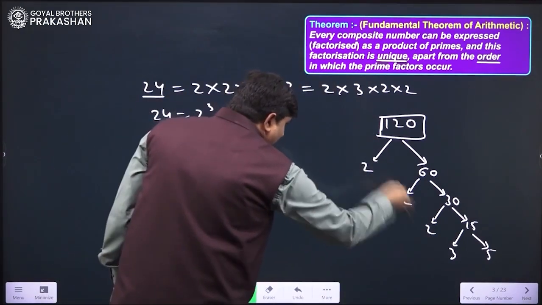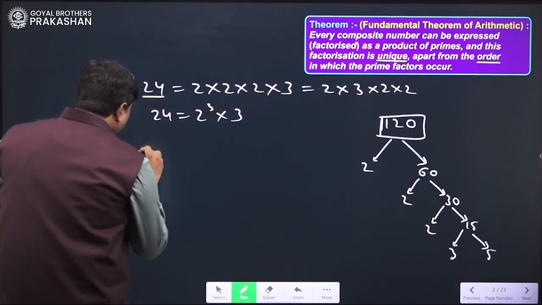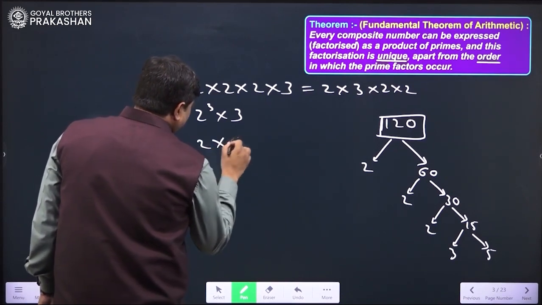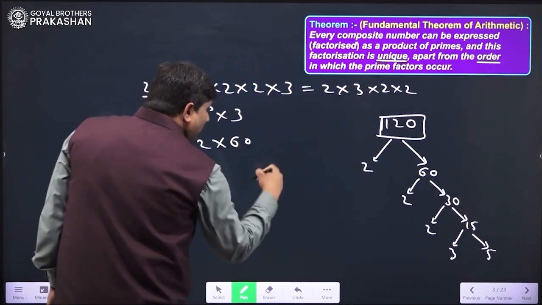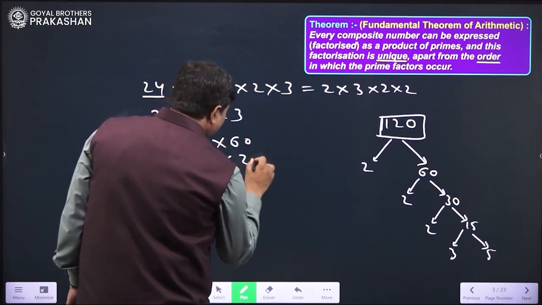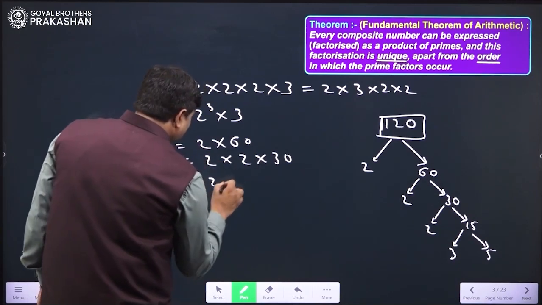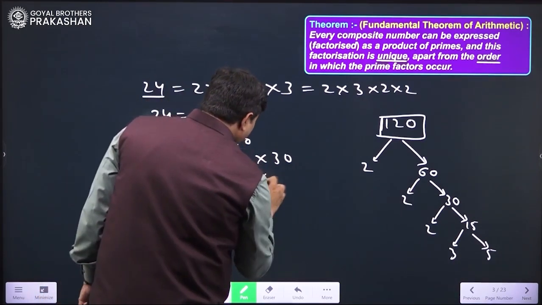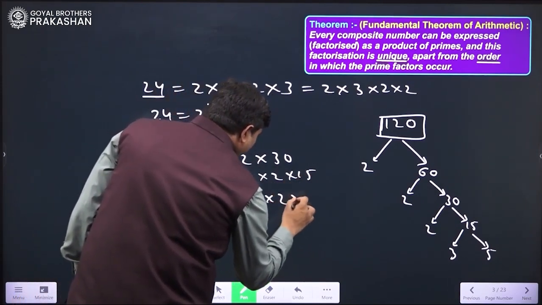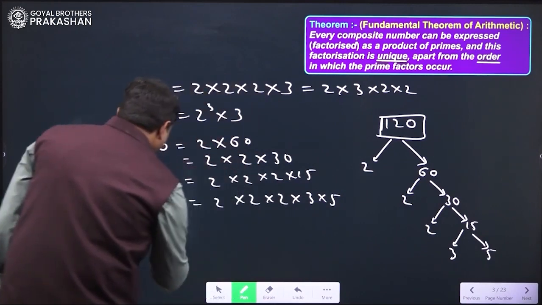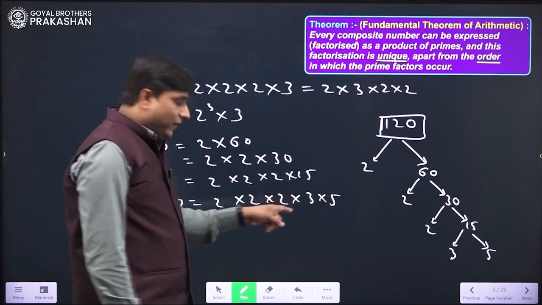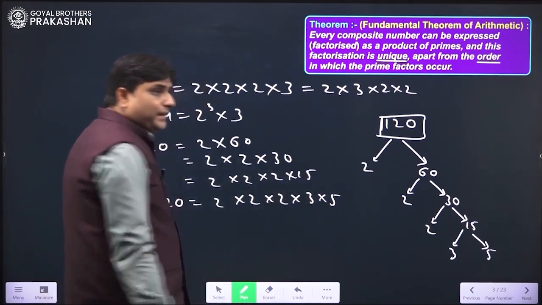So no need to divide further. Now with the help of this chart or table, we can write 120 first as 2 into 60. Now 60 is also divided in two parts. 60 can be written as 2 into 30. Now 30 can be written as 2 into 15. Now 15 can be written as 3 into 5. So finally we can write 120 as 2 into 2 into 2 into 3 into 5. Now all numbers are prime.